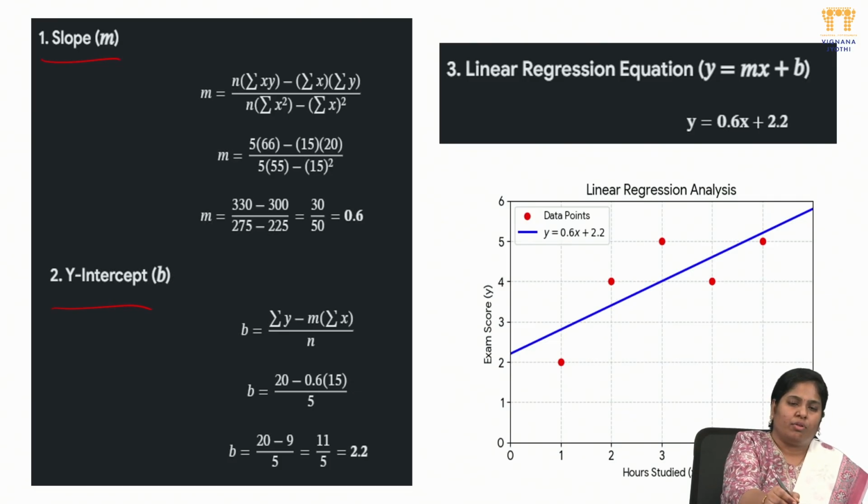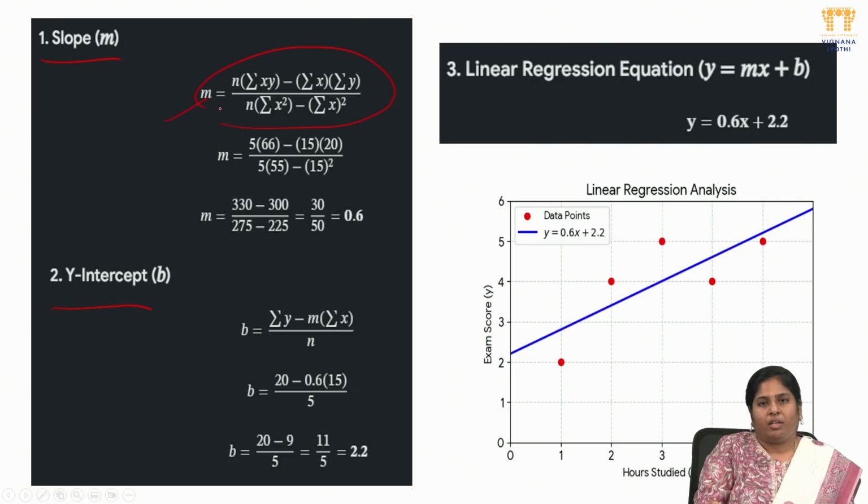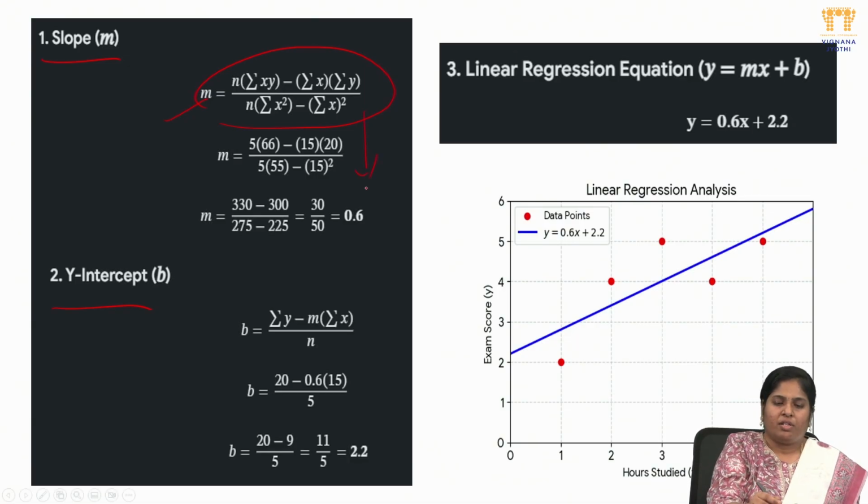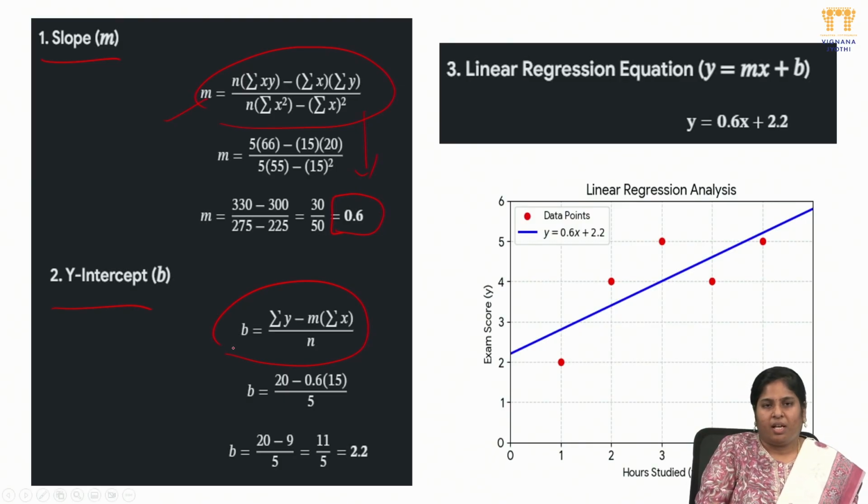So here the slope formula is the summation of this one. So the slope formula is like that. Directly substituting all the values I got in the previous step, I got the slope as 0.6. In the same way, the intercept value is the summation of all these things.